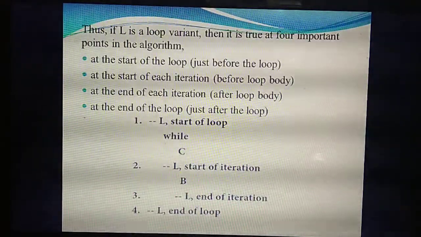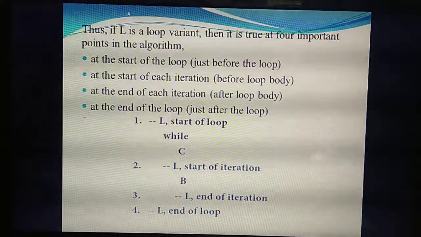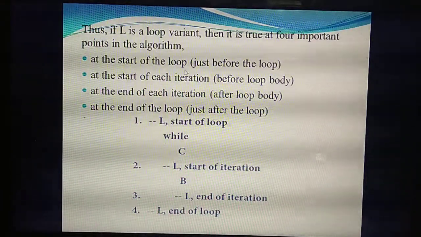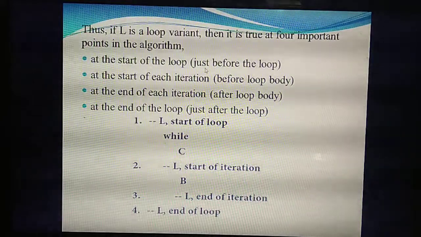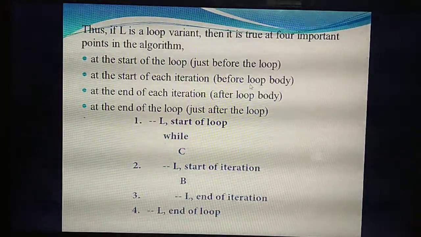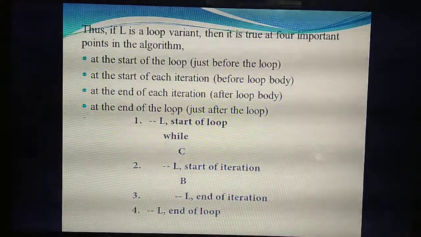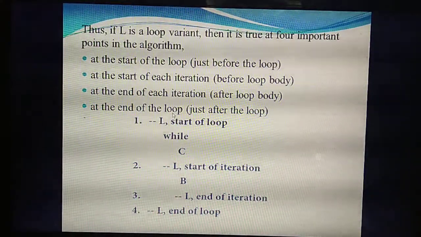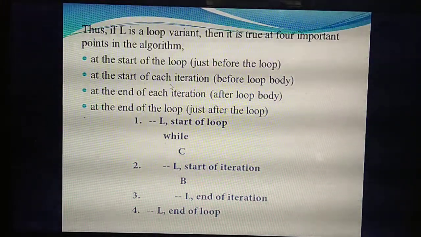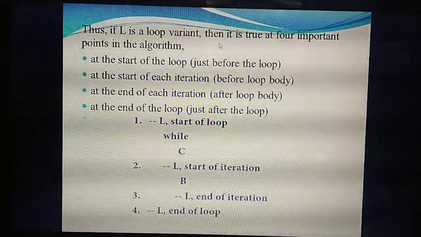Understand? Very, very important. We have studied the same thing. When the loop is invariant, we denote the loop with the letter L. When does it become true? At the starting of the loop, just before the loop. Then before the loop body, before each iteration. So: start of the loop, start of each iteration, end of each iteration, end of the loop. This fourth question is very, very important. Same thing you are going to write in the algorithm.